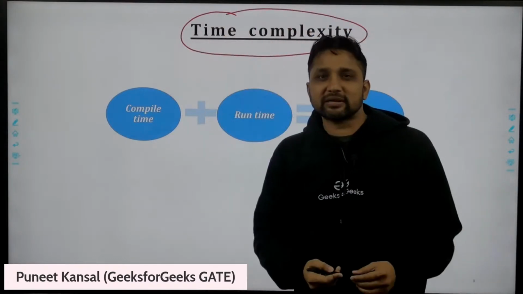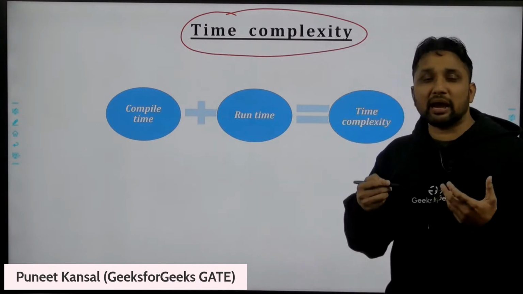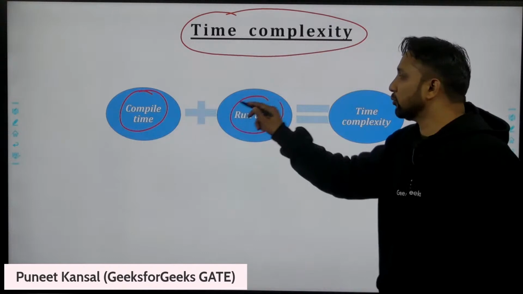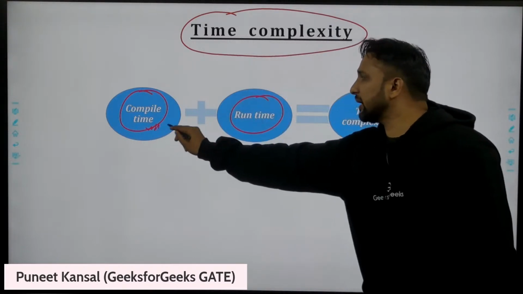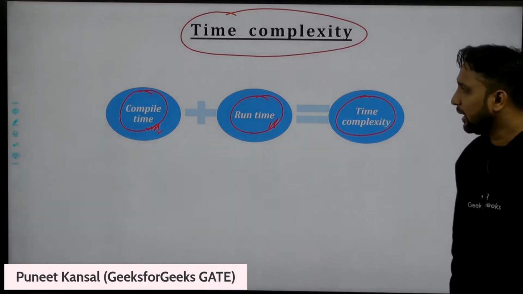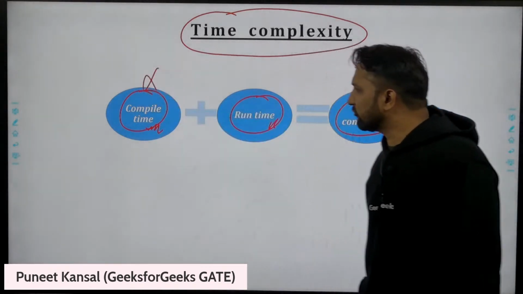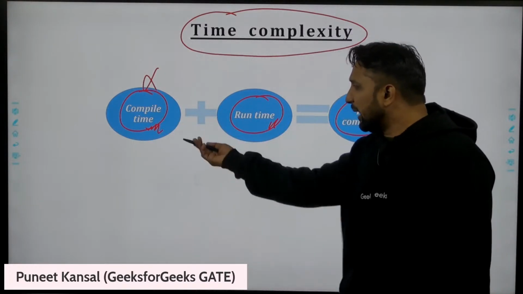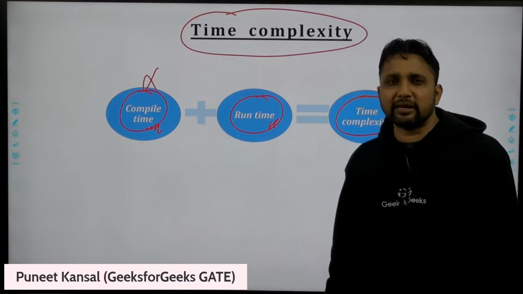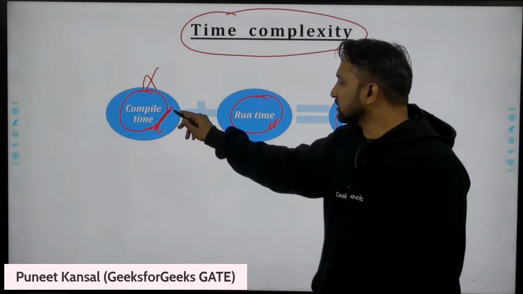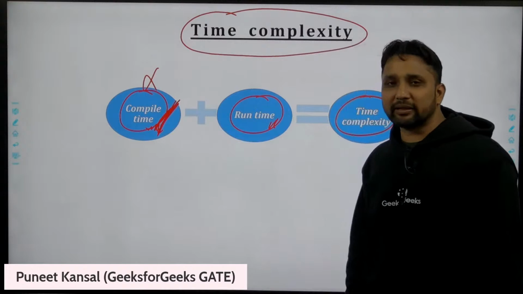Time complexity is the time taken by an algorithm during compilation plus during runtime. The total time taken during compilation and runtime is the time complexity of an algorithm. But we do not consider the compile time, because compile time is a constant time. This is the fixed amount of time that is taken by the algorithm.